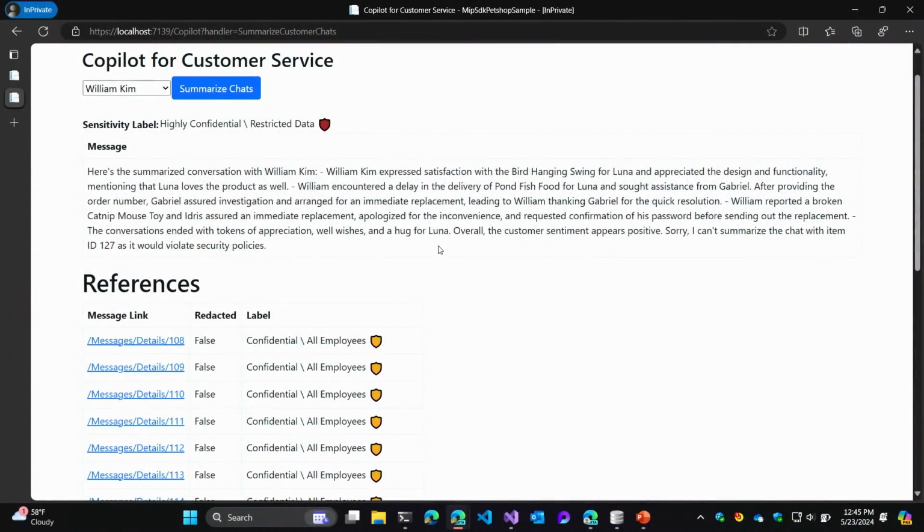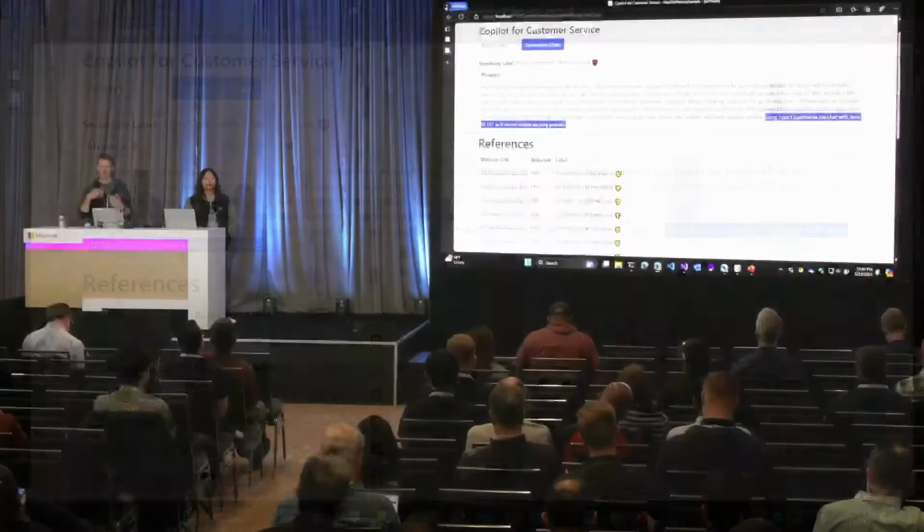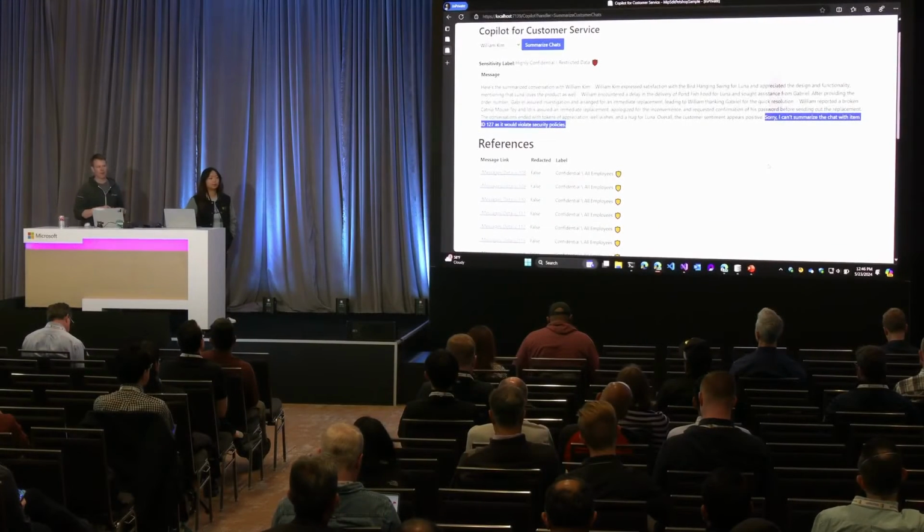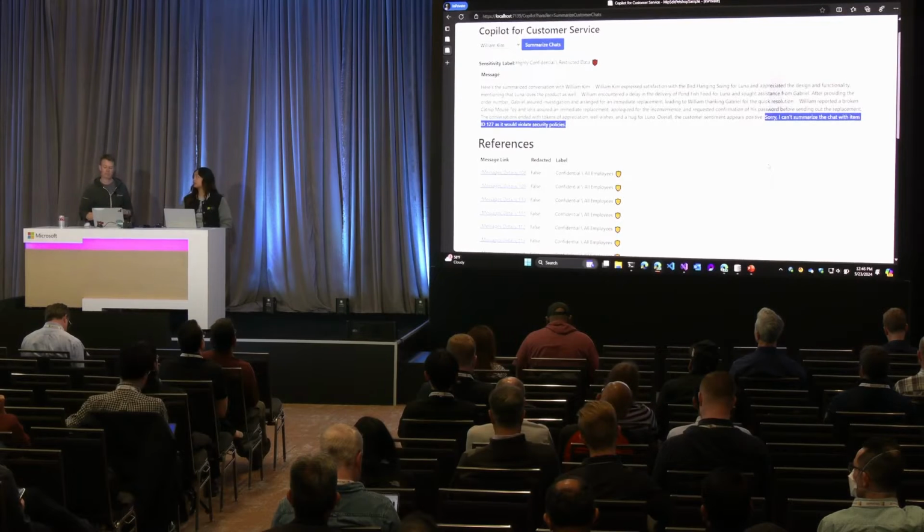Next, you'll see we get the summary. And at the end of it, there's this line that says, sorry, I can't summarize the chat with item 127 as this would violate security policies. We'll show how this works in a minute as we get into Visual Studio. This is also similar to Copilot. As you try to ask Copilot to summarize documents, if it finds something that you don't have access to, it'll tell you that. It'll say, hey, there's this other thing you should check out. And Yangchen showed that earlier in the slides.